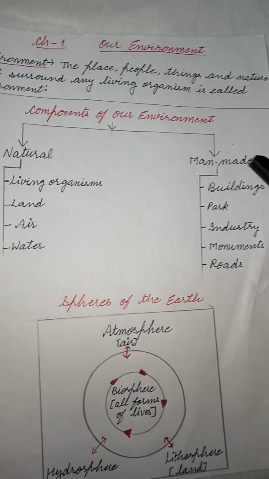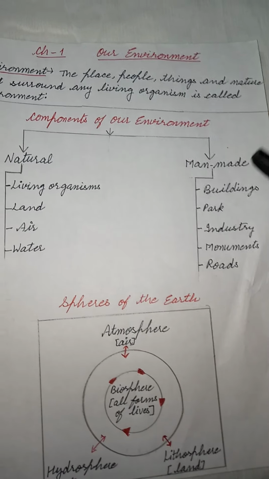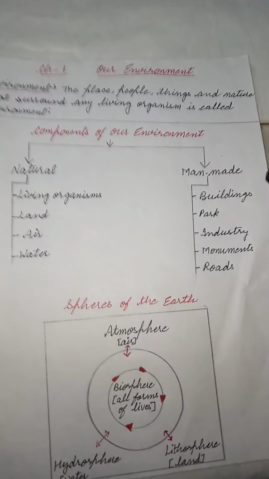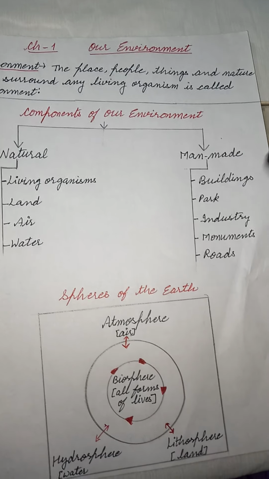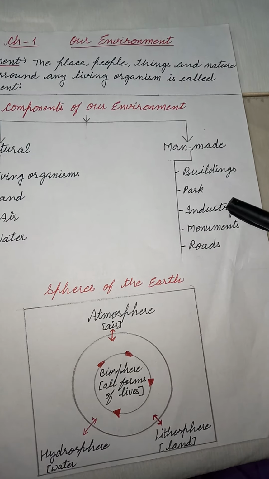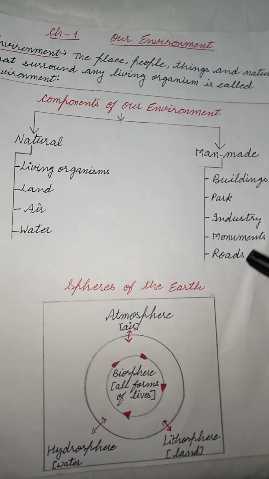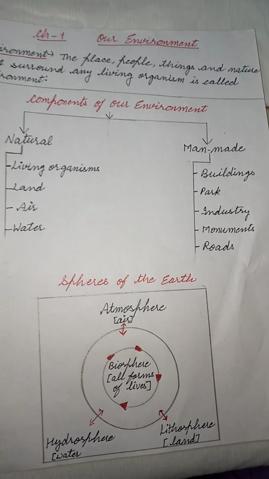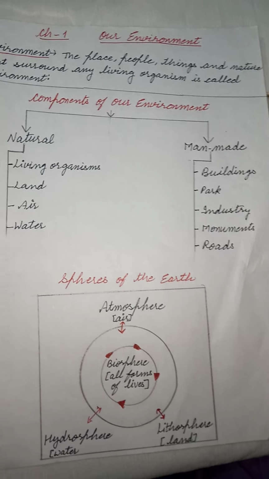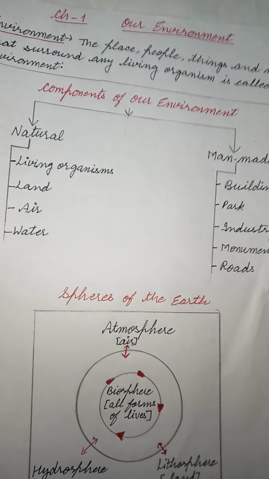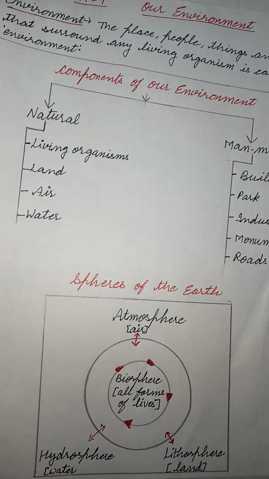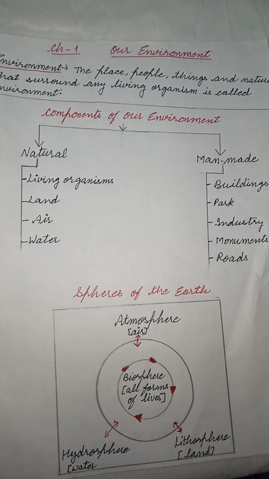And next is the man-made component. Man-made means things which are made by human beings: buildings, parks, industry, monuments, roads, furniture, etc. We all see all these around us, so all these are collectively called our environment.